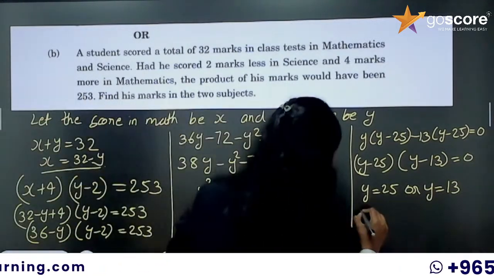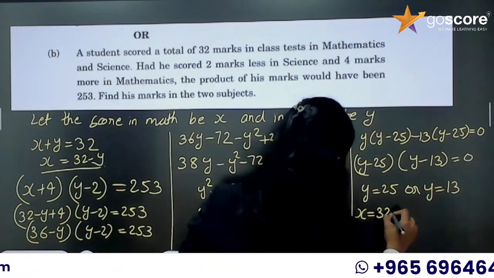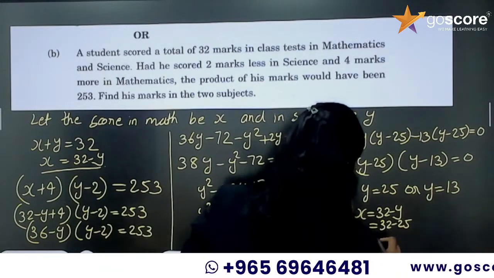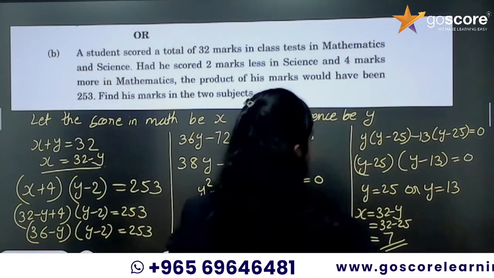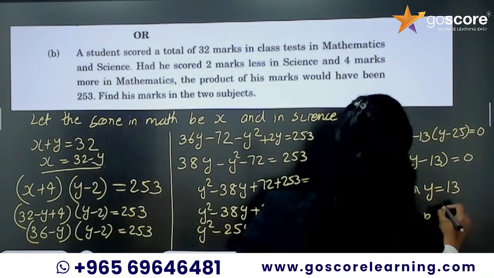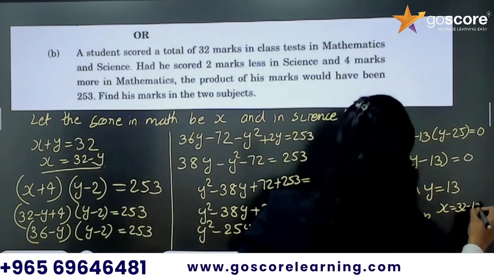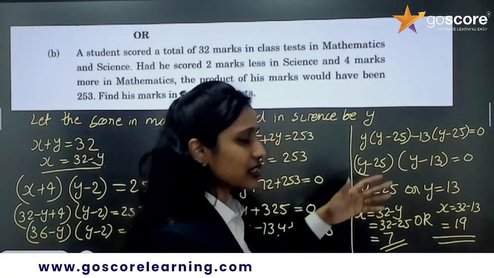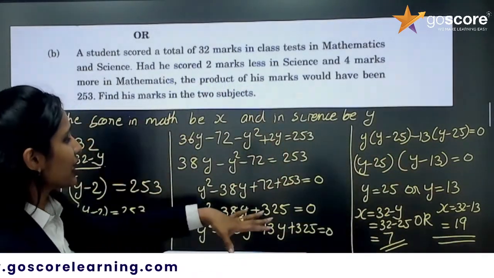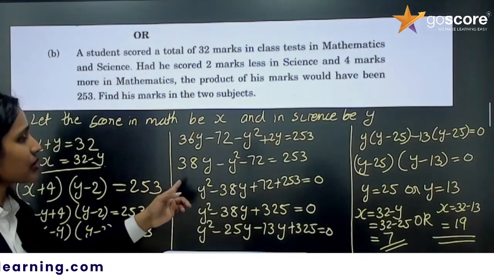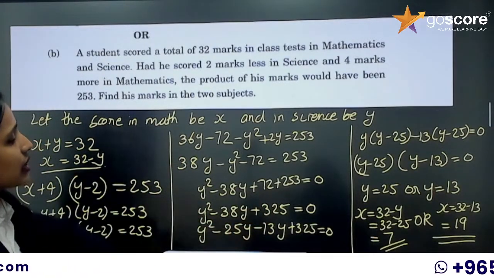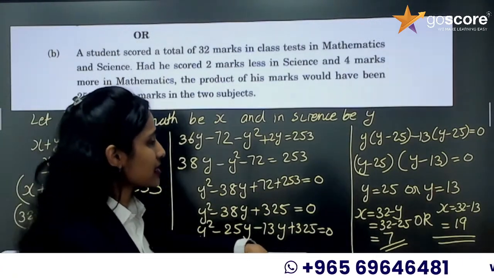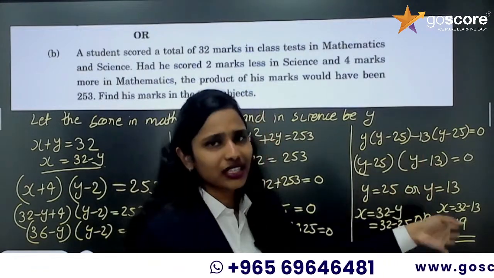So for that, x equals 32 minus y, which is 32 minus 25, and we will be getting 7. Or x equals 32 minus 13, which is equal to 19. So either he will be getting 7 marks in mathematics and 25 marks in science, or he will be getting 19 marks in mathematics and 13 marks in science. So I prefer y equal to 13 and x equal to 19.